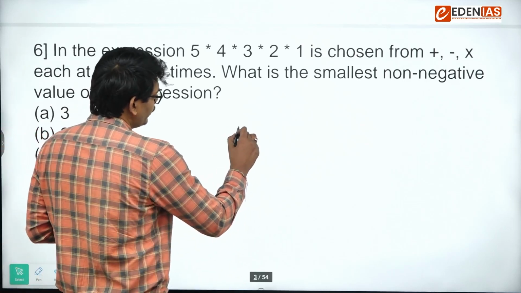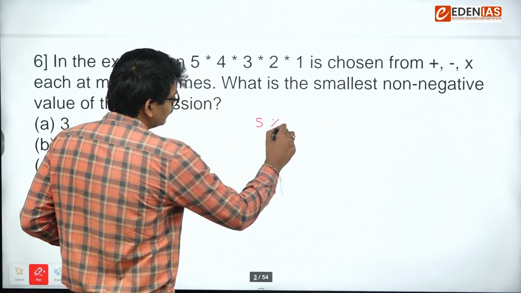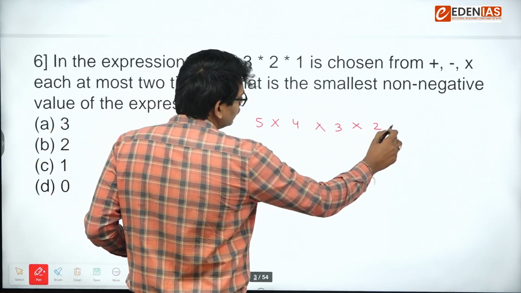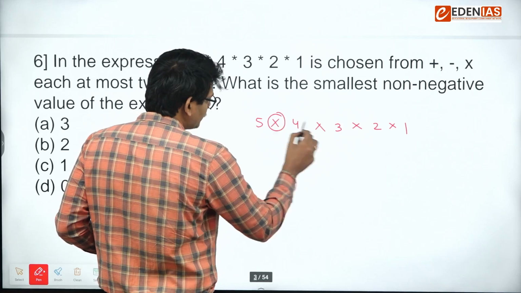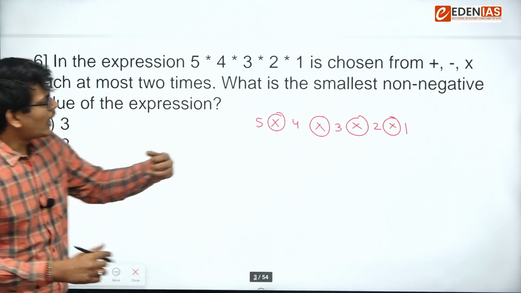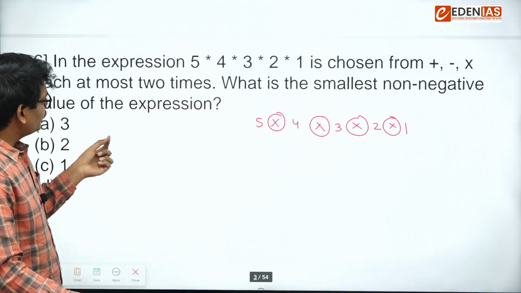So we have to fill these gaps with a few symbols out of these 3. What is the smallest non-negative value of the expression?